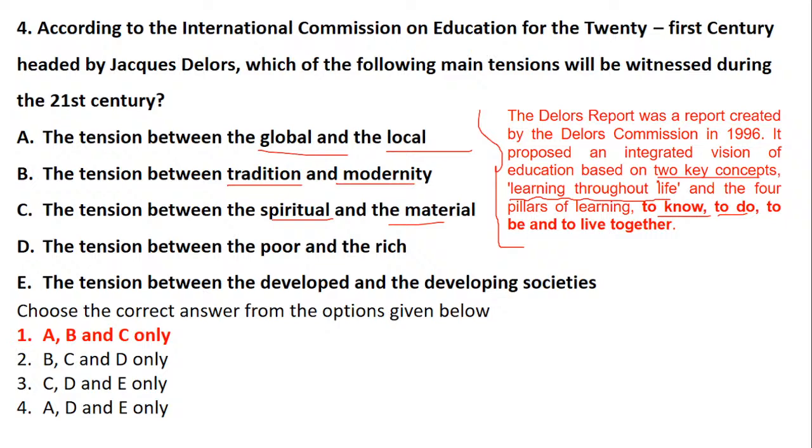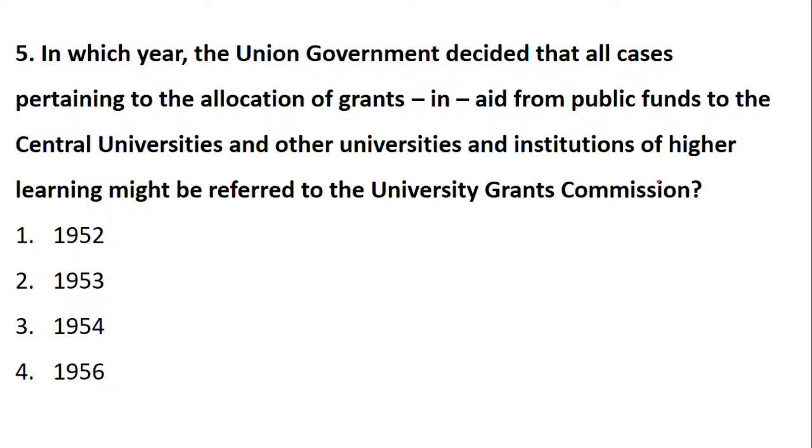Yes. So now let's go to question number 5. Question number 5 asks in which year the Union government decided that all the cases pertaining to allocation of grants, that is grants given to colleges or universities from public funds to central universities and other universities and institutions of higher learning, might be referred to UGC. So from which year was this decision taken: 1952, 1953, 1954 or 1956?